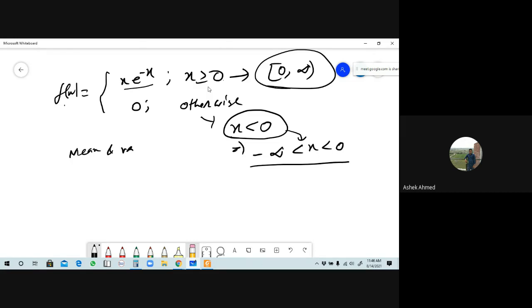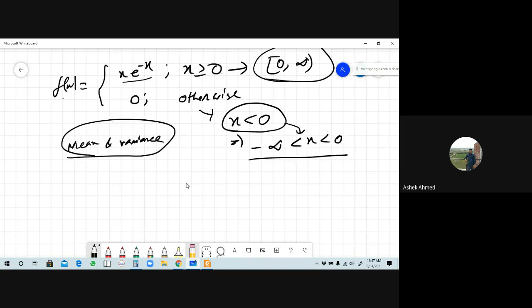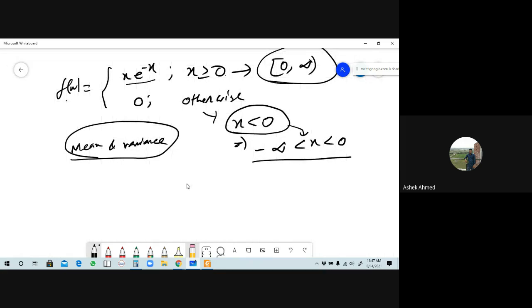Mean and variance. How can we find out the mean and variance here? Can you say? For finding mean and variance, you can determine here, tell me, in this function, e to the power minus x. This is an exponential type function, is it right? Respond. e to the minus x, exponential function.